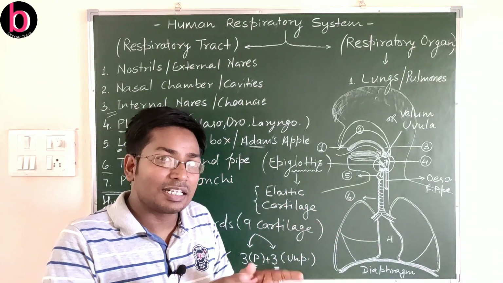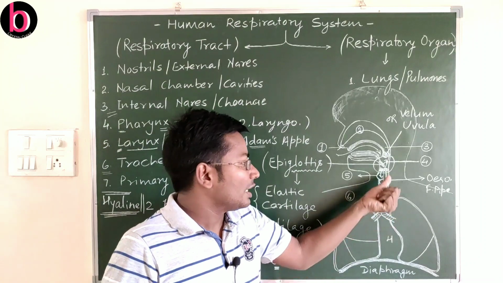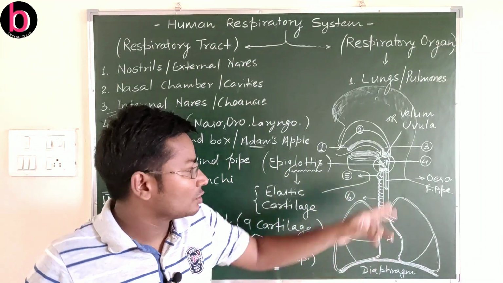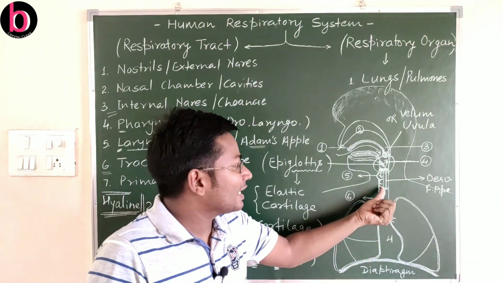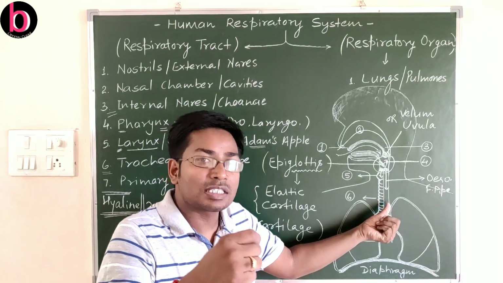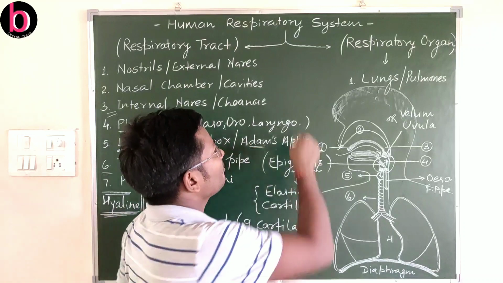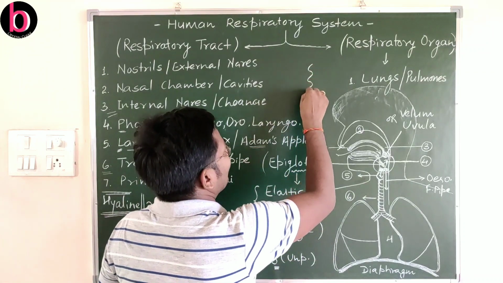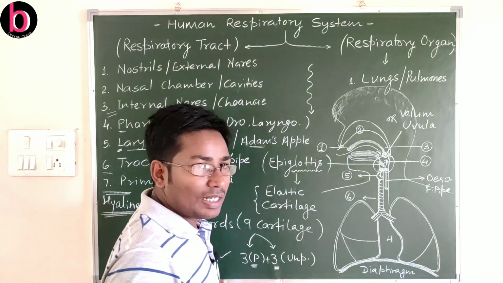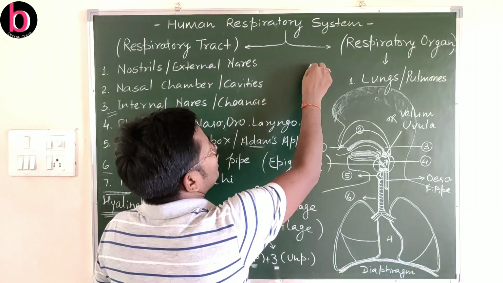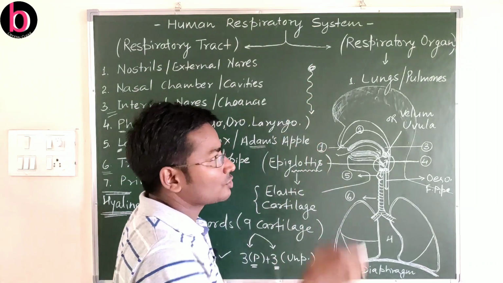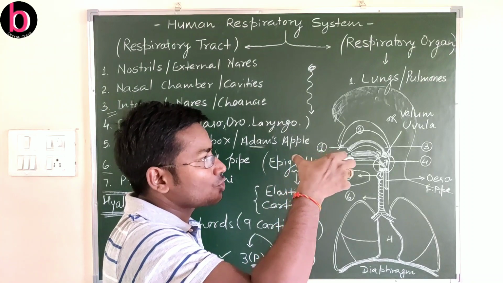These cartilaginous rings also help in easy passage of food through the food pipe because of their incompletion towards this side. In the food pipe there is a peristaltic movement, that is a wave-like movement. At some places where food is present, the food pipe is getting swollen.